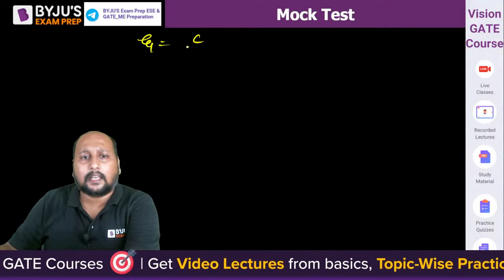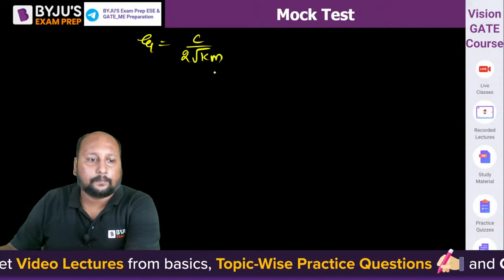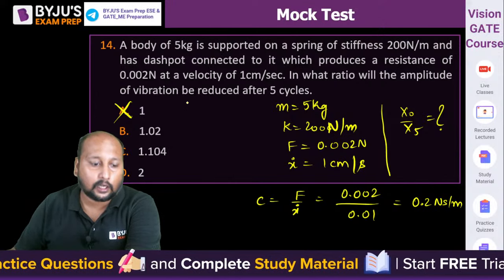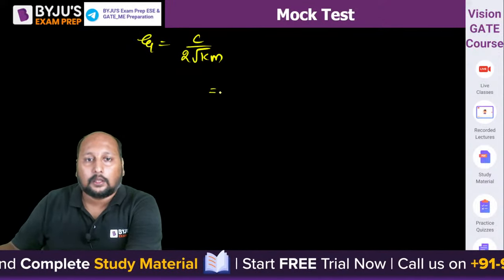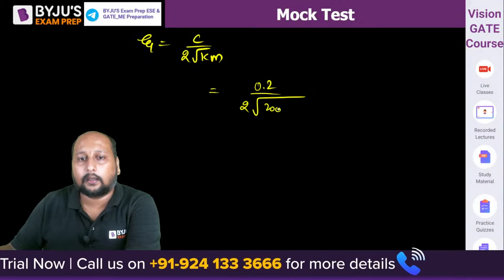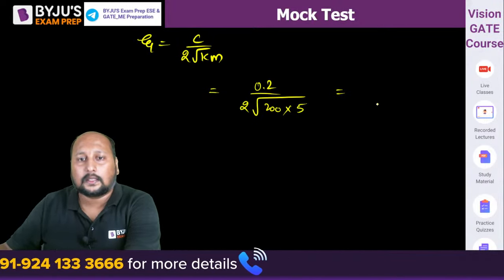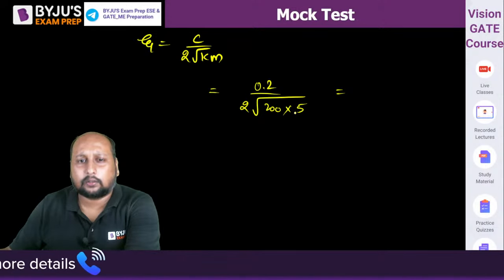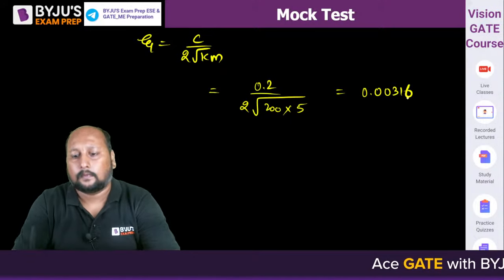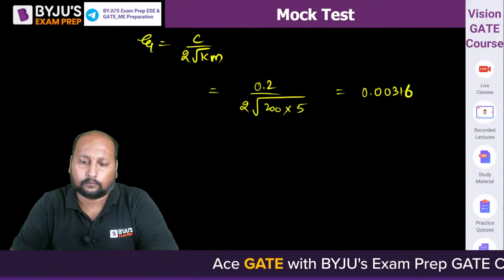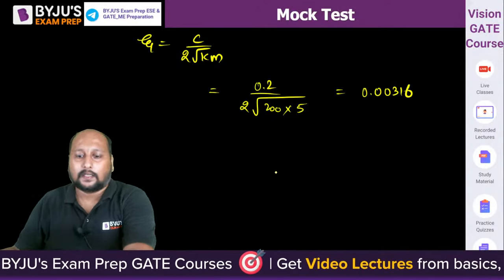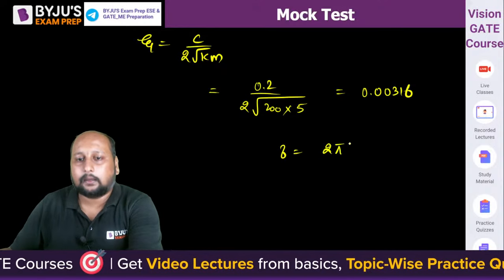So we can calculate the value of zeta. Zeta is equal to C by 2 root k into m. What is the value of zeta? 0.00316. Let us check. Perfect, very good Utkarsh, correct. So the C value is 0.2, divided by 2 root of k, which is 200, and m is 5, so this is somewhere around 1000. Zeta comes to 0.00316. Perfect, zeta value is found.